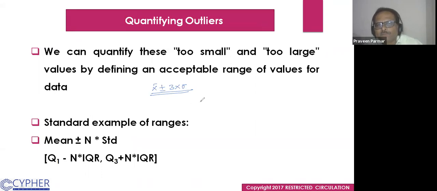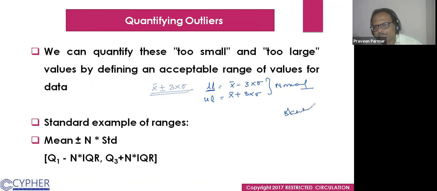This formula we use. For the lower limit of outlier, we use x bar minus 3 into standard deviation. For the upper limit of outlier, we use x bar plus 3 into standard deviation when the data is normal. If you have skewed data, then for the lower limit we use Q1, the first quartile, minus 1.5 into IQR.